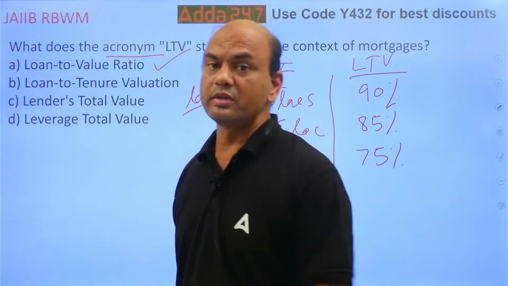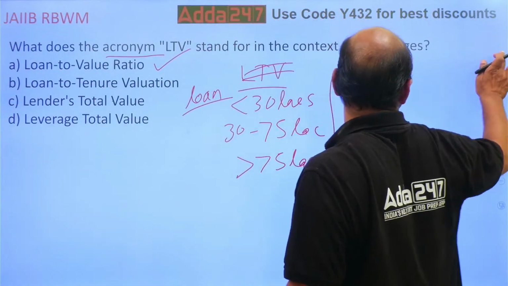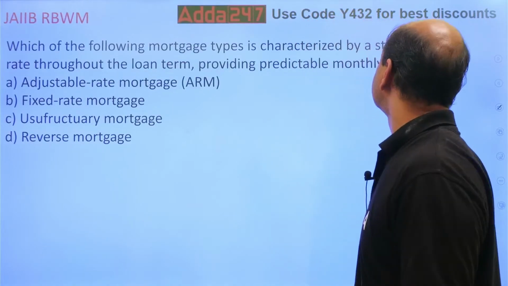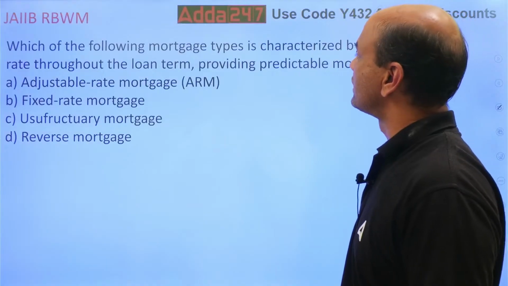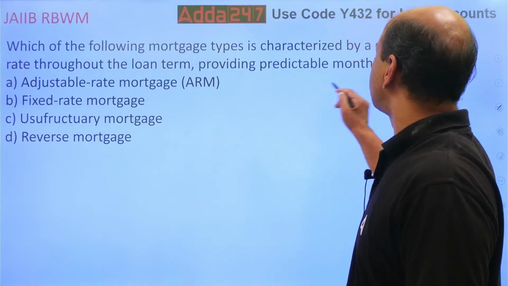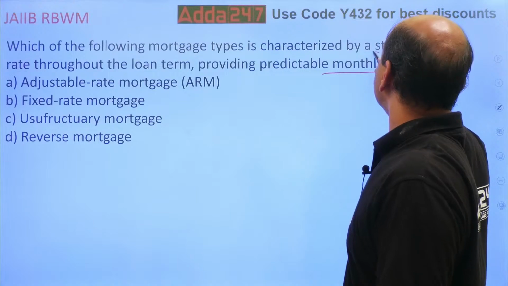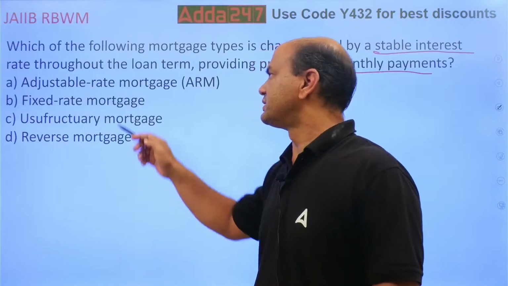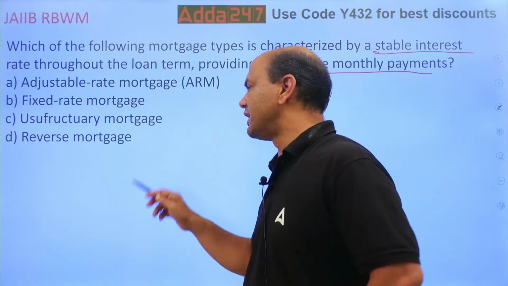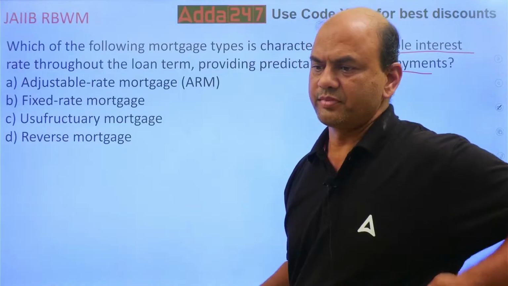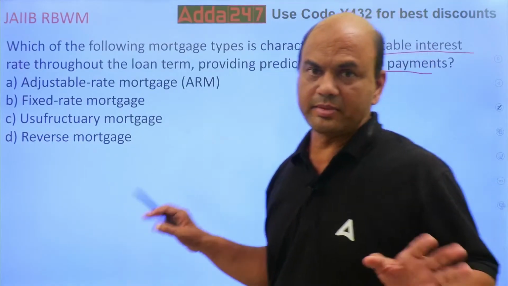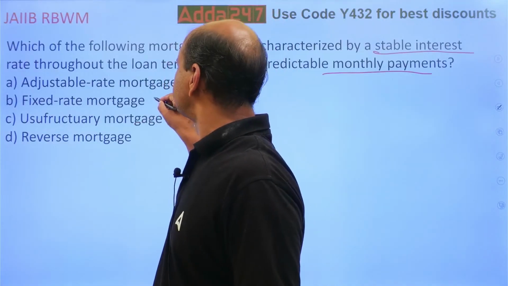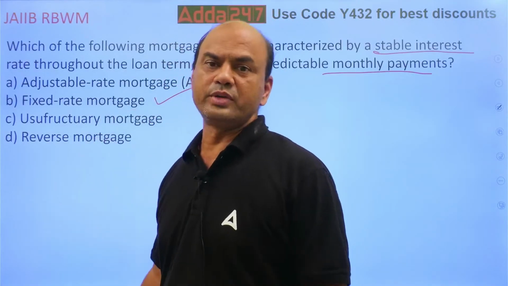So LTV stands for loan to value ratio. Which of the following mortgage types is characterized by a stable interest rate throughout the loan term, providing predictable monthly installments? Adjustable rate mortgage, fixed rate mortgage, usufructuary and reverse mortgage. Fixed EMI you are having. Obviously simple answer, isn't it? The answer is fixed rate loans, isn't it?